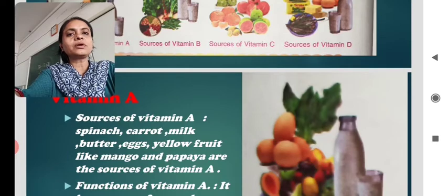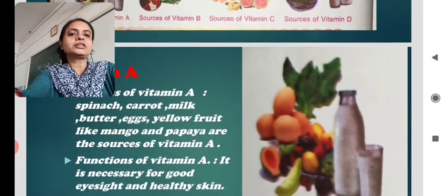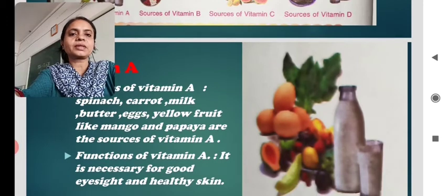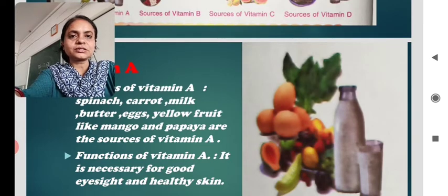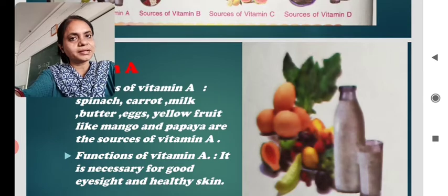And now let's know about the function. How can it protect us? Now let's know the function of this vitamin. It is necessary for good eyesight and healthy skin. So the doctor prescribes us to eat carrot when we have weak eyesight. So children, it protects us from weak eyesight and it also keeps our skin healthy.